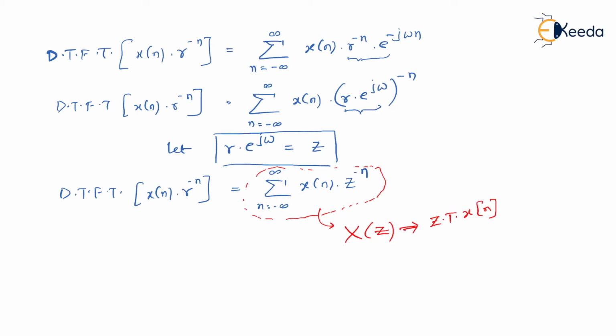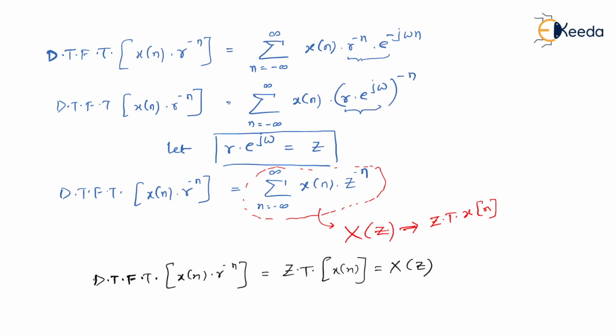Finally, I can write the relation between DTFT and z transform like this. Discrete time Fourier transform of x of n r to the power minus n is nothing but z transform of x of n, which is nothing but x of z.